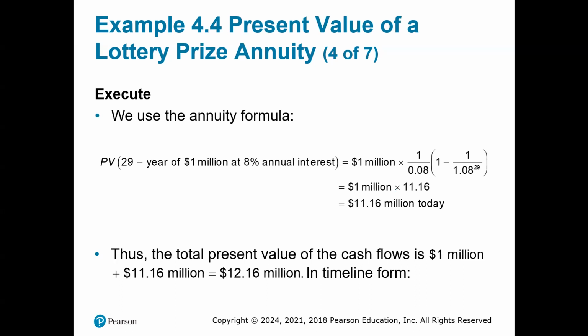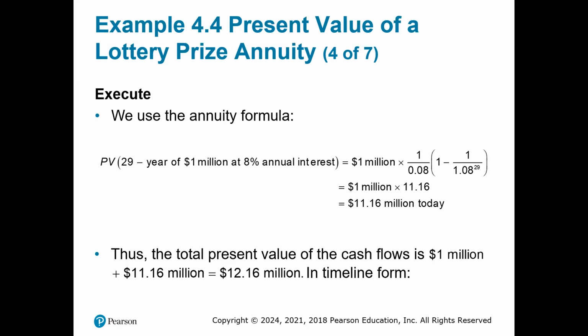To execute, we use the annuity formula, which is present value of the 29-year annuity of $1 million at an 8% annual interest rate. And to calculate that, I'm just going to read the last line, which is equal to 11.16 million today.